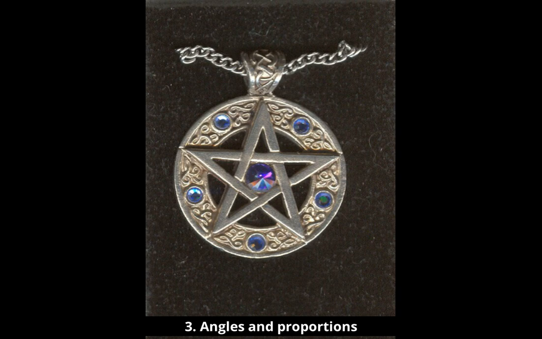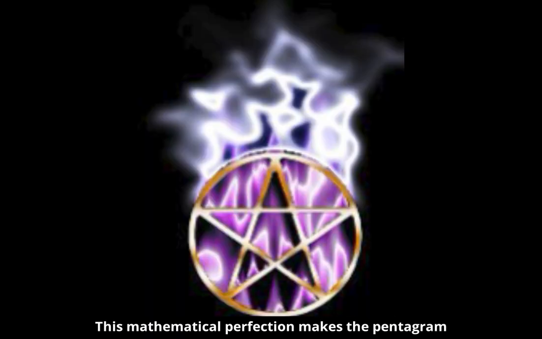3. Angles and proportions. The angles at the vertices of the pentagram are also distributed according to the golden ratio. The inner angles of the pentagram are 36, 72, and 108 degrees, which also reflect the proportions according to the golden ratio. This mathematical perfection makes the pentagram special among geometric forms.